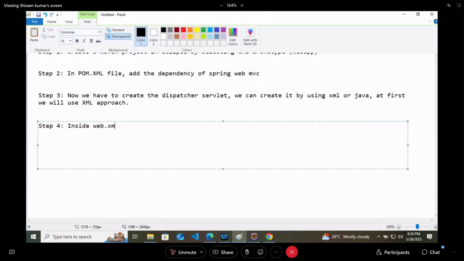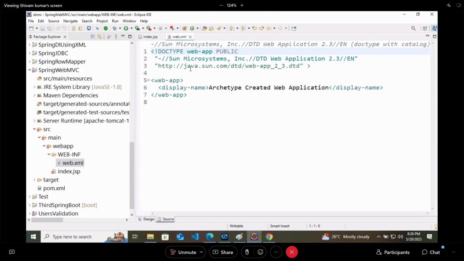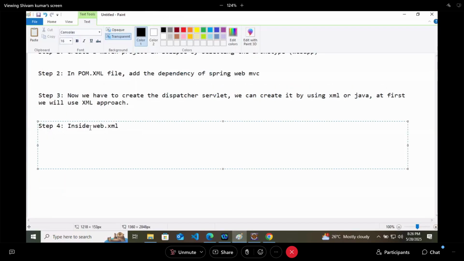So inside web.xml, which is available in src main webapp slash WEB-INF, inside this particular file, we have to configure the dispatcher servlet. So inside this web.xml file, we will configure our dispatcher servlet.